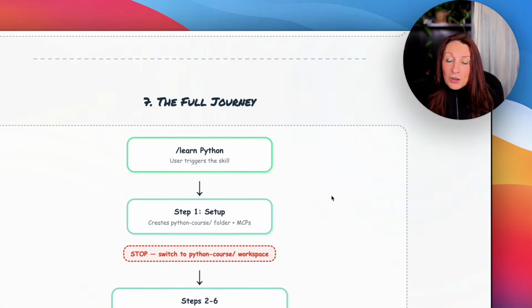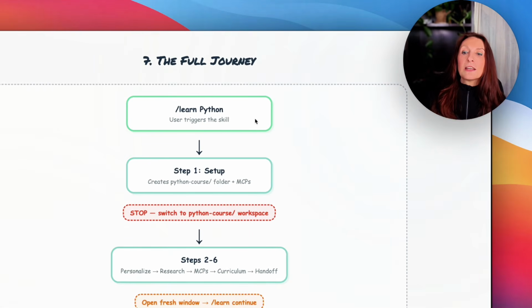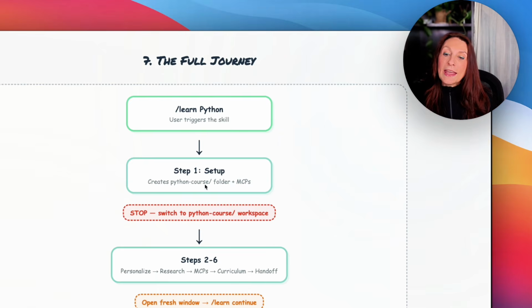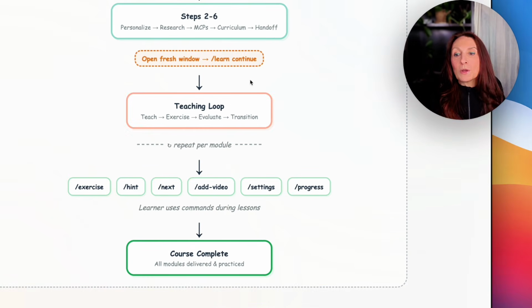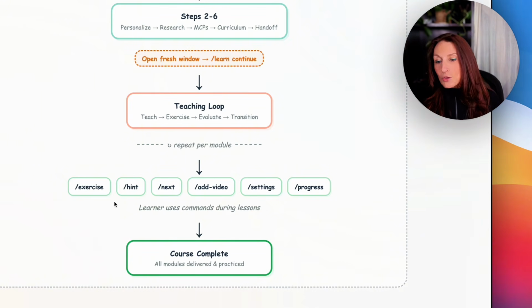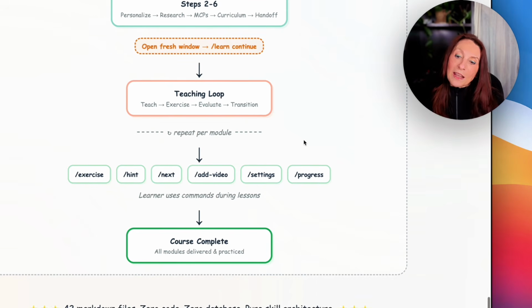So the full journey, for example, I want to learn Python. Step 1, there is the setup. Then we switch inside the Python course folder, and then we personalize, research. We add MCP, curriculum, and handoff. And then we open a new window, and we have the teaching loop with teach, exercise, evaluate, and transition. And for each module, we have all these commands, and then we complete the course. So in this video, we have seen how you can create a Claude Code skill to learn anything.